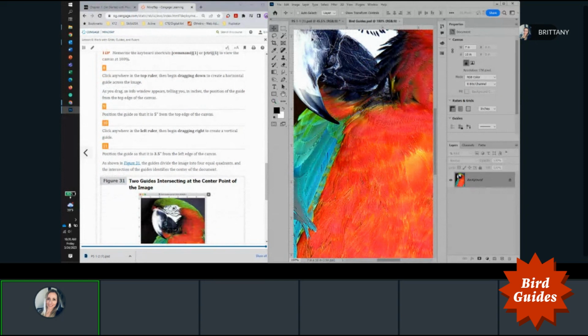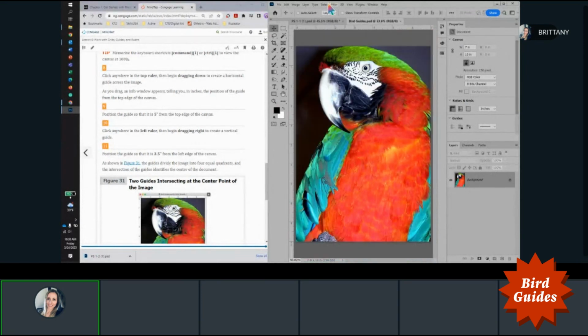Now, if you want your artboard canvas to fit in your screen, since we are working in smaller spaces, just do Control-0, and that'll take it back to a normal size.